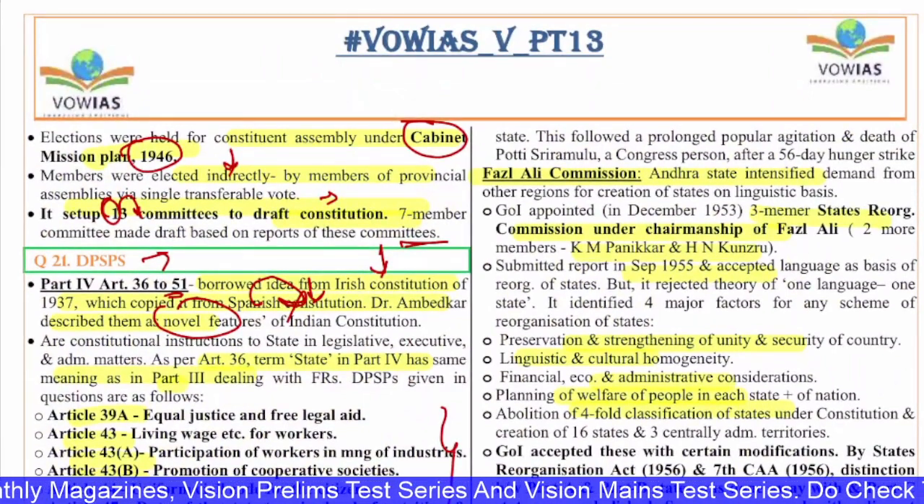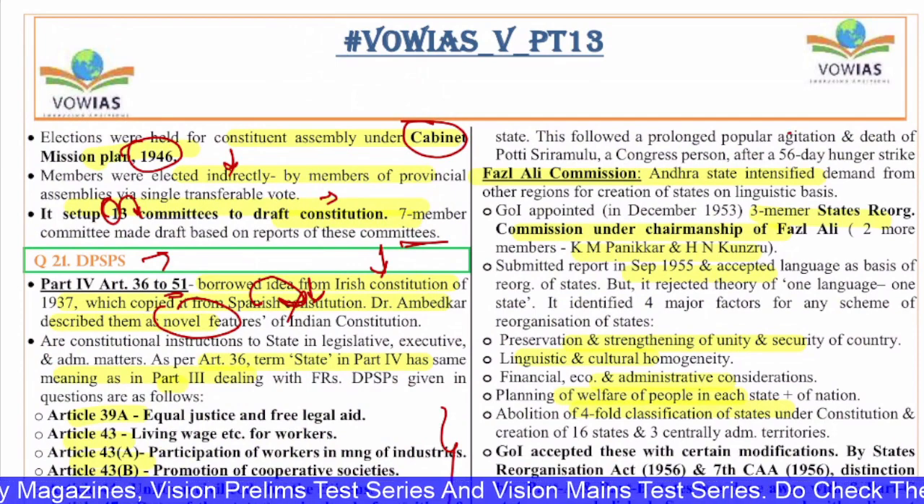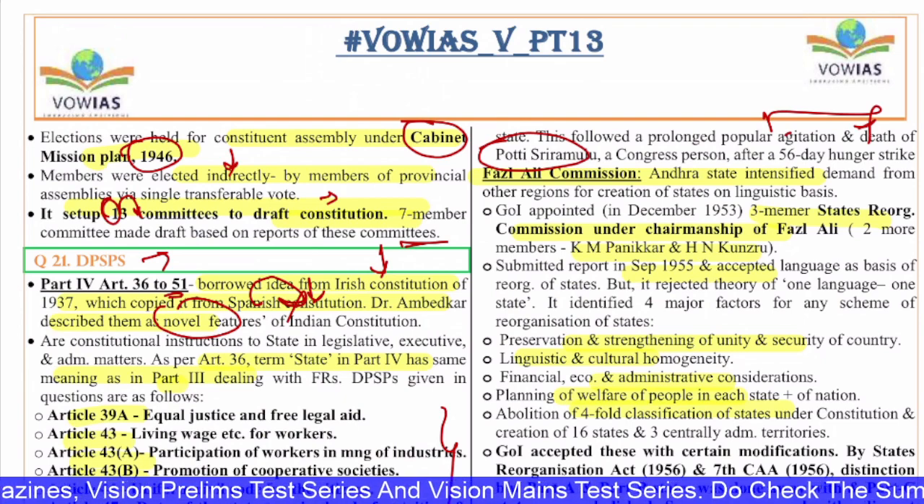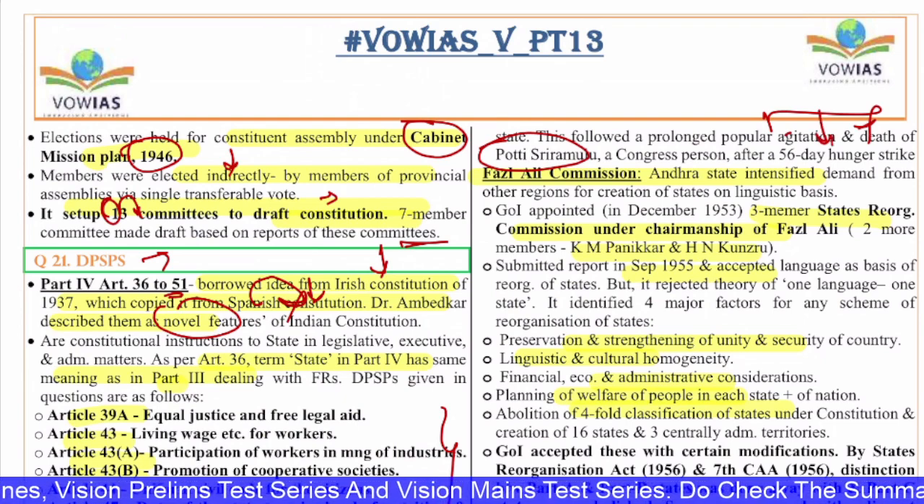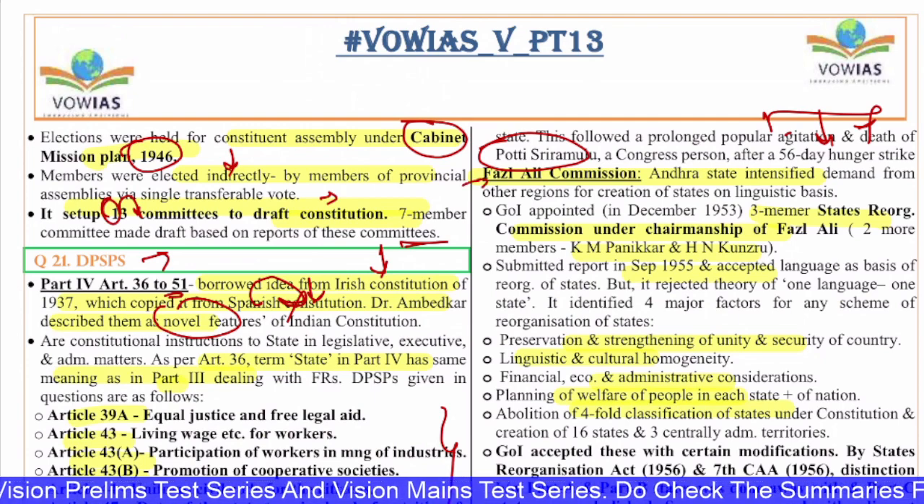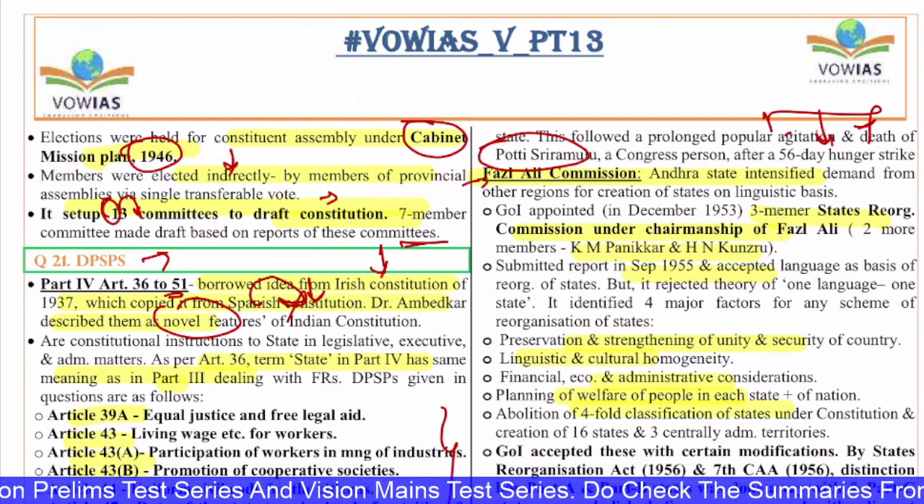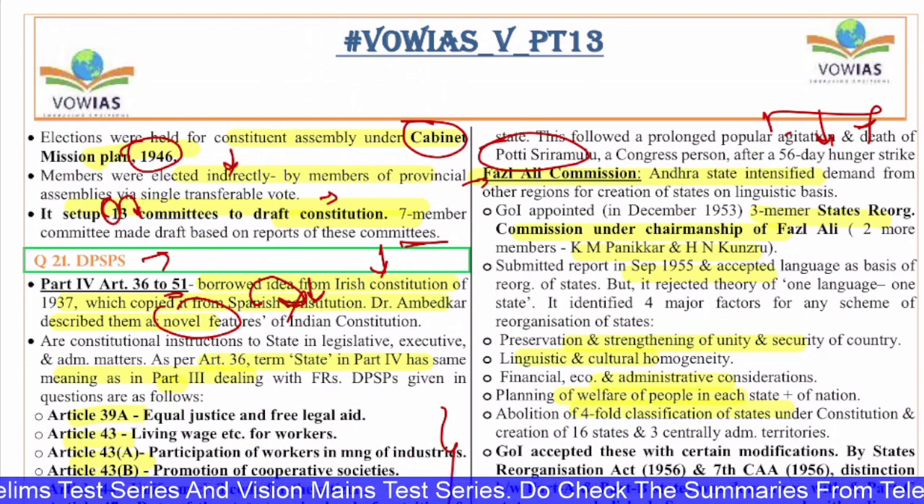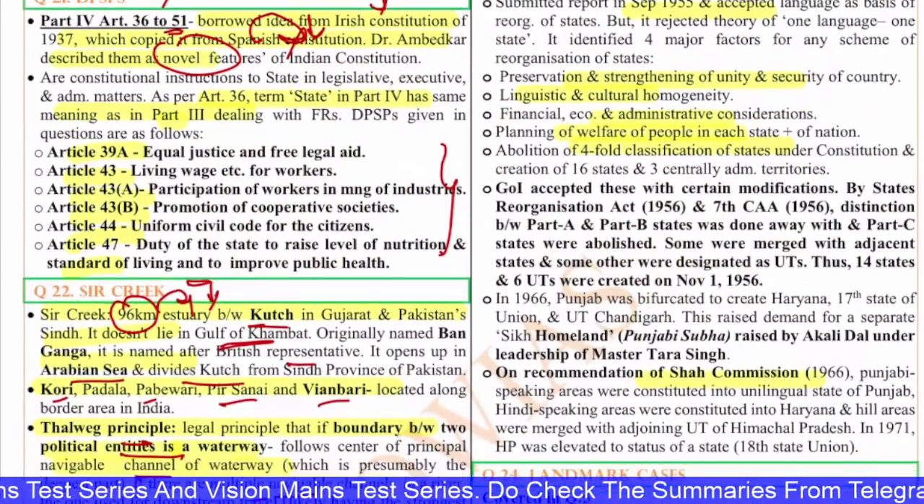This was possible because of the prolonged agitation and the death of Potti Sriramulu, who was a Congressman. He went on a 56-day strike for the state of Andhra Pradesh. Next, you have the Fazl Ali Commission. This Fazl Ali Commission accepted language as the criteria for division of states.